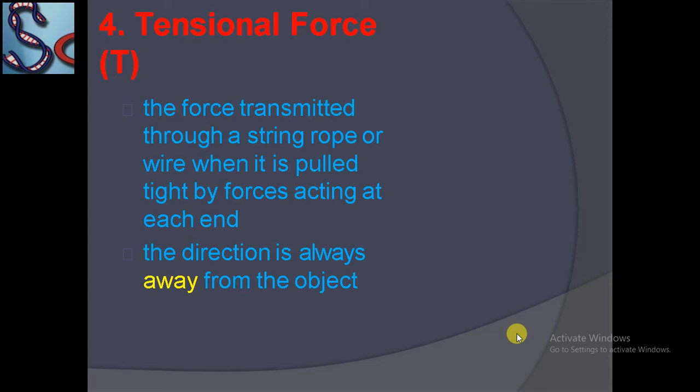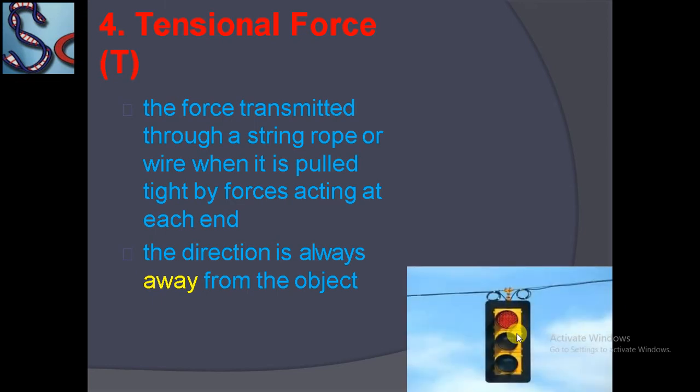It means when you hold a string in both hands and stretch it, pull it tightly, then tensional force is produced inside this string and the direction is always away from the object.